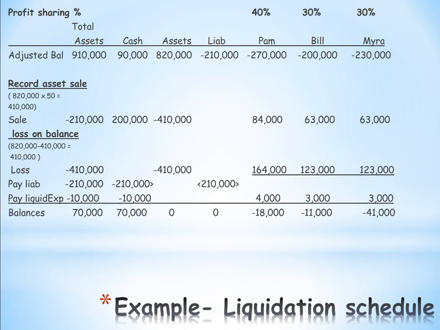And now we're going to see what are the balances in our capital accounts. In this example, nobody has a negative balance, which means they'd have a debit balance. So that means now we can do our journal entry, and we can at this time pay out $70,000 in cash.